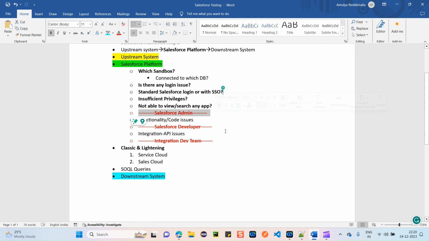Okay, so you have to reach out to your Salesforce administrator and tell them that you don't have access to such-and-such application on Salesforce and you need access. So you guys got it, right? This is another, sixth important point.